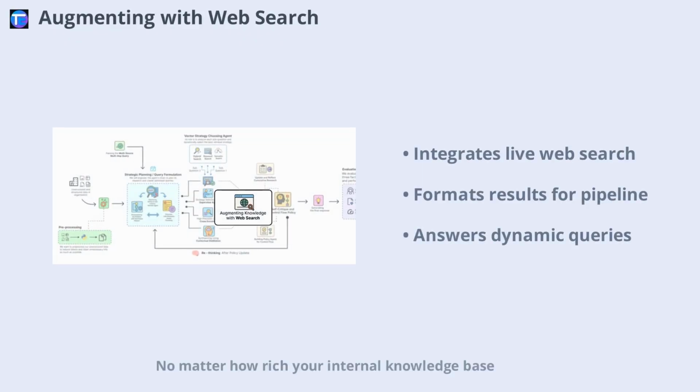No matter how rich your internal knowledge base, some queries require up-to-date, external information. The agent integrates a web search tool like Tavily to fetch recent news or developments. The results are formatted into the same structure as internal documents, allowing seamless integration into the retrieval and synthesis pipeline. This augmentation gives the agent a window to the outside world, enabling it to answer questions that span both static and dynamic sources.